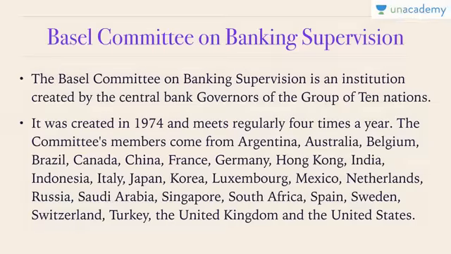Now let's understand the Basel Committee on Banking Supervision. This dates back to the 1970s. To be particular, it was created in 1974, but the talks had begun much before that, in the early 70s. The Basel Committee on Banking Supervision is an institution created by the central bank governors of the Group of 10 nations. Central bank governors means all the governors of central banks, just like Dr. Rajan of RBI. It was created in 1974 and meets regularly 4 times a year.